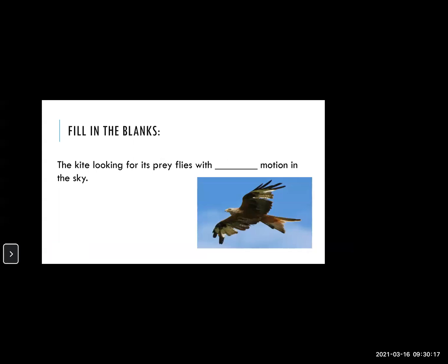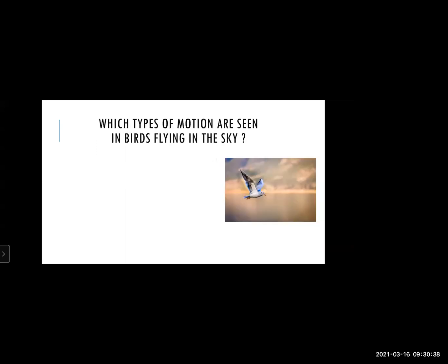Now, the kite looking for its prey flies with dash motion in the sky. When the kite is looking for food, which kind of motion is it going to have? Random motion. Very good, it's a random motion. Now, which type of motion is seen in birds flying in the sky? Oscillatory motion, very good. The wings go up and down. So we say that the wings of the bird have oscillatory motion.